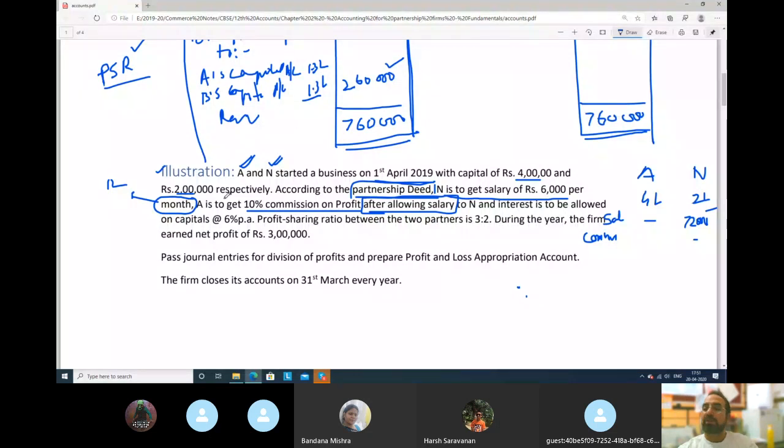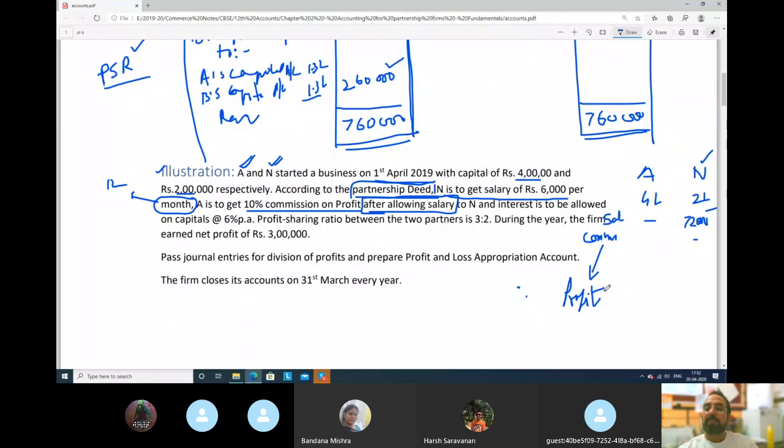Salary will go to N, 6,000 rupees per month, so for 12 months it will be 72,000. Fine. A is to get 10% commission on profit. Now A will get commission. Commission of what? He will get commission on profit.